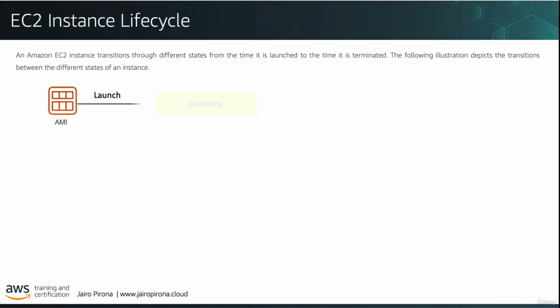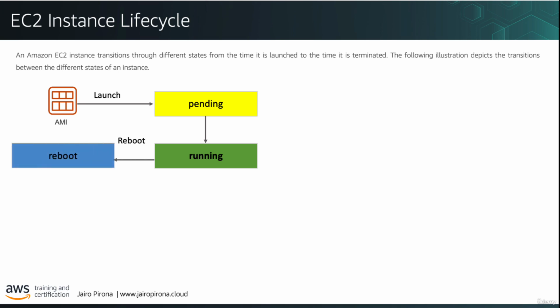First of all, we have our AMI and we launch our instance from it. Now, you've noticed that when it does that, it goes into what's called a pending state. From pending, it should go to a running state if everything works correctly. From a running state, we have a couple of options. We can reboot our instance, in which case it enters a restart state, and then it should go back to the running state in a few minutes.